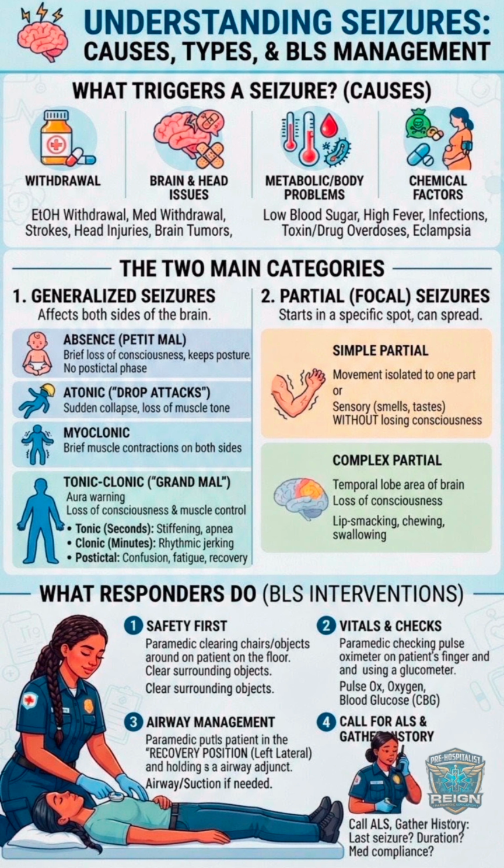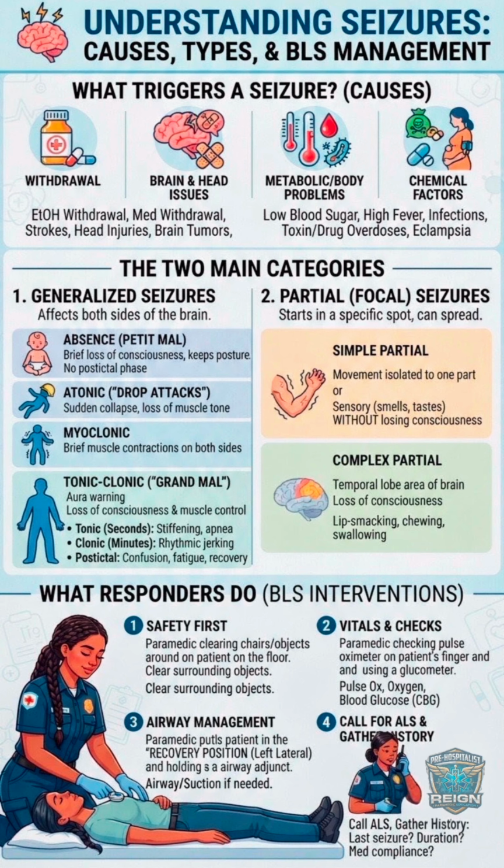What responders do? BLS interventions. If someone is having a seizure, emergency providers follow a specific protocol to keep them safe. 1. Safety first. Clear away surrounding objects so the person doesn't get hurt hitting things. 2. Vitals and checks. Check pulse oximetry, oxygen levels, and blood glucose (CBG). 3. Airway management. Place the patient in the recovery position, left lateral, and use suction if their airway needs clearing.